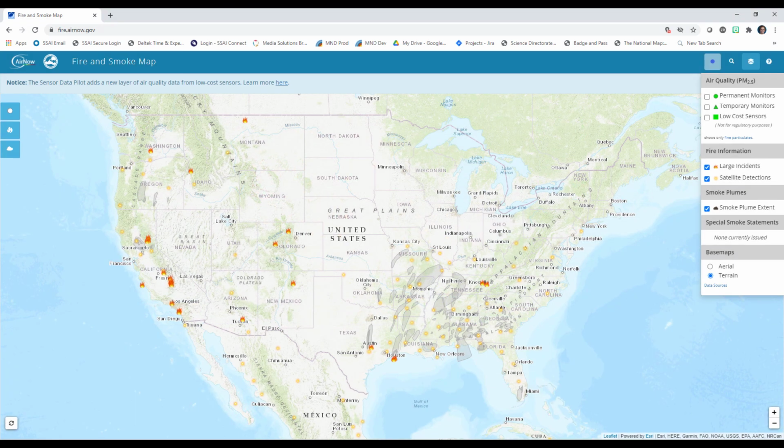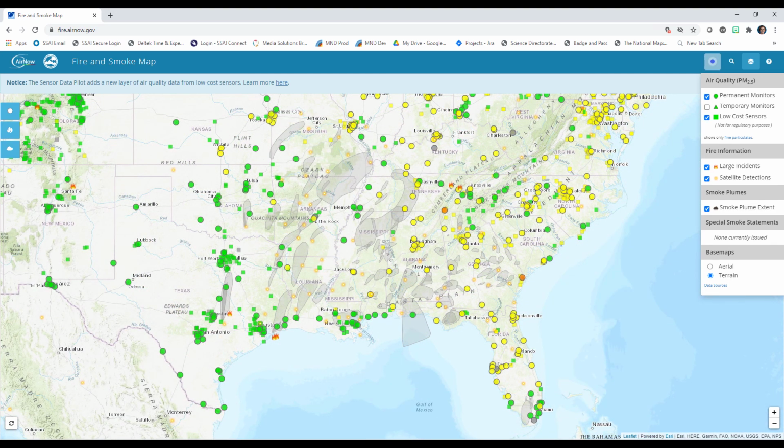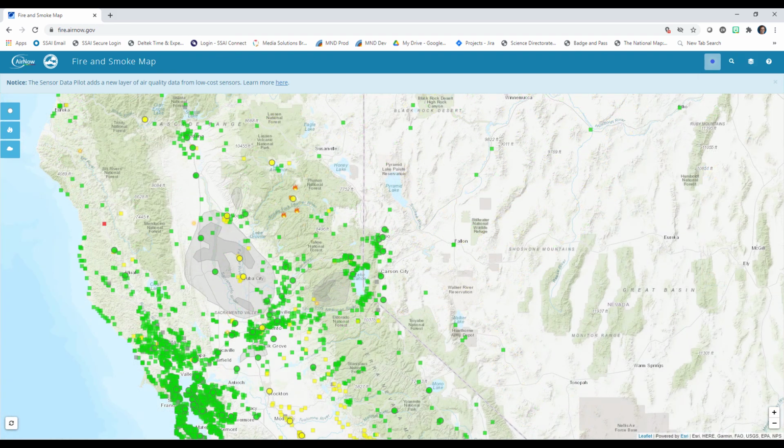Here's another screenshot from December 11th, 2020. It's the whole United States, a general shot. I don't have any of the monitors showing so that we can see the smoke plume extent, but you can see that there are some areas of smoke in the south and in California. Looking in the south, we can see a bunch of smoke plumes, and you can look and see where there are permanent monitors or low-cost monitors near them. And in California, we also see some, and this one has a lot more of the low-cost sensors nearby.